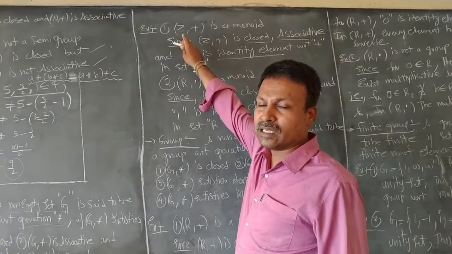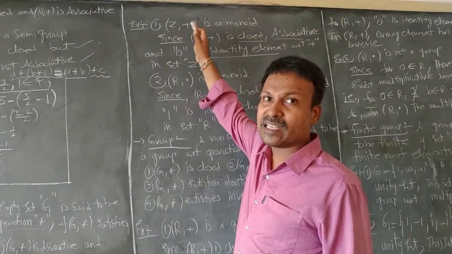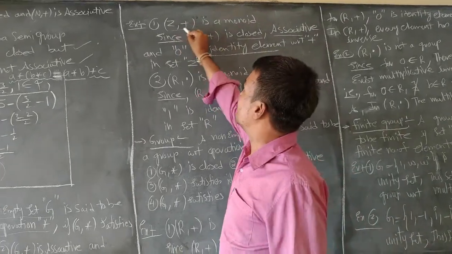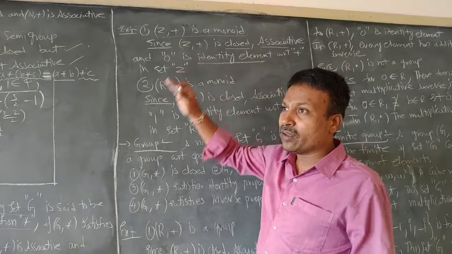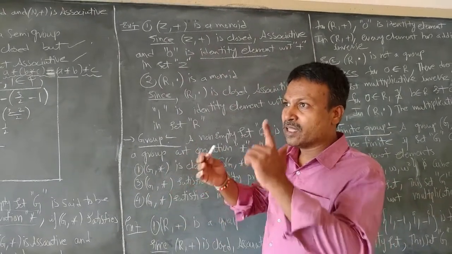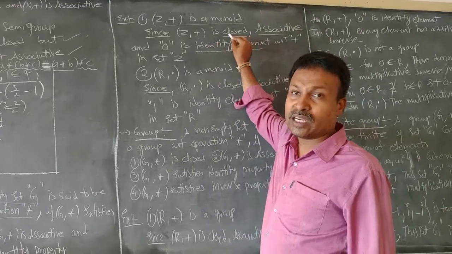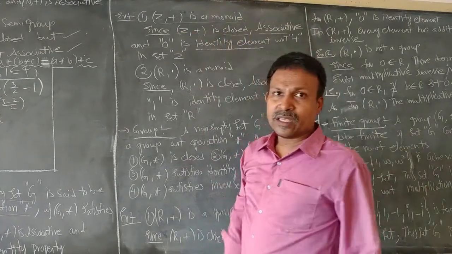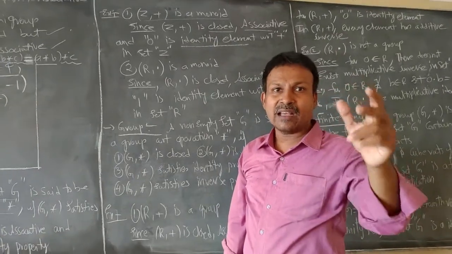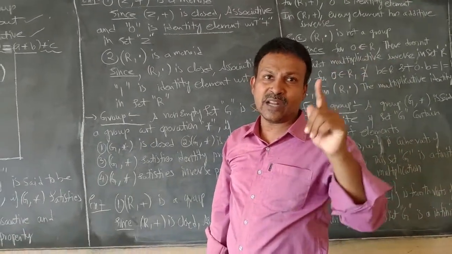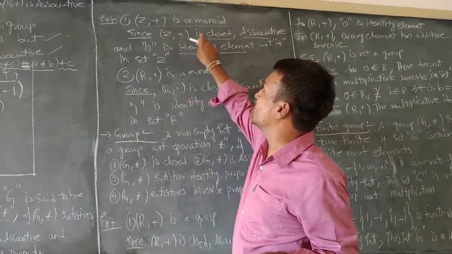Right. If I move to example 1, Z, plus. Here the non-empty set is the set of integers Z and the operation is plus. Z, plus is a monoid. I have written the statement directly, and if we go into the verification part, the first statement is Z, plus is closed. That is, if we take any two integers and add them, the resultant value is again an integer. Therefore, I have written the first statement as Z, plus is closed.